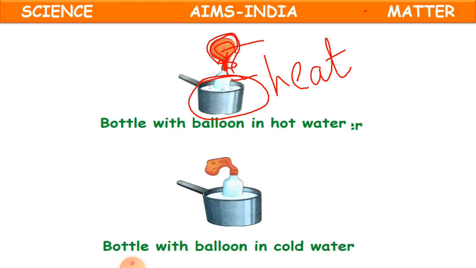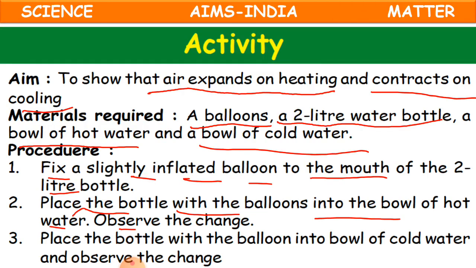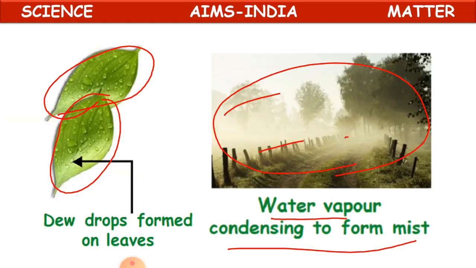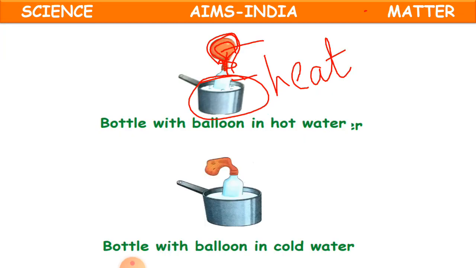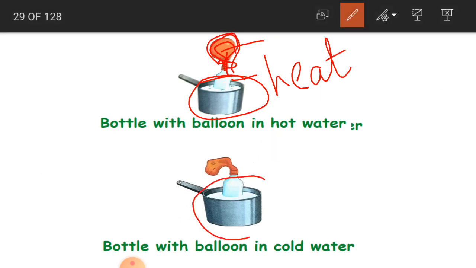And now again, if you see about the cold water, place the bottle with the balloon in a bowl, and then you just insert that bottle in the cold water and see the change. So what happens here? See what is happening. Immediately, the same bottle and balloon, if you keep it in the cold water container, the size of the balloon has decreased. It has been deflated.